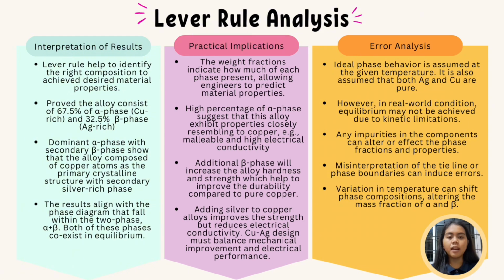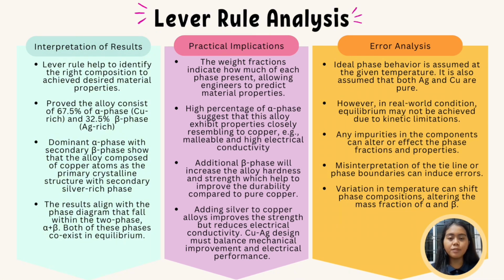The lever rule assumes ideal phase behavior at a given temperature and that both silver and copper are pure. However, in real-world conditions, equilibrium might not be achieved due to kinetic limitations. Additionally, any impurities in the components could alter the phase fraction and properties. Misinterpreting the tie lines or phase boundaries on the phase diagram can also induce errors. Lastly, temperature variations can shift the phase compositions, altering the mass fraction of alpha and beta phases.